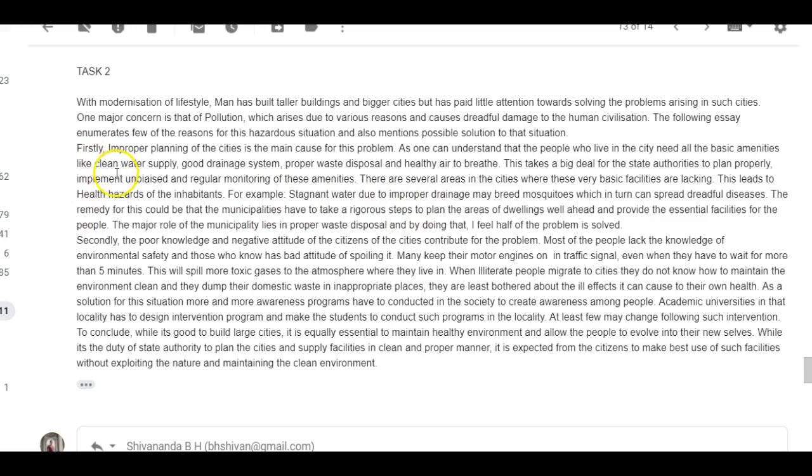"Implement unbiased and regular monitoring of these amenities." I don't know what you're trying to say here. I have no idea what this is trying to say. I really don't, I'm afraid.